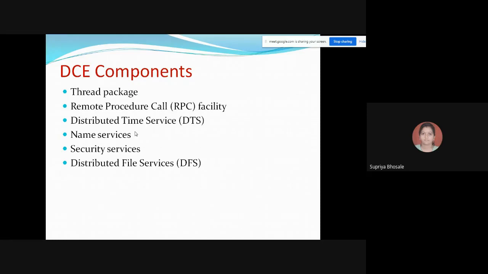So if you are sharing some of the devices or files, they should have a unique name, so that at the time of sending the data or giving access or sharing that particular resource, it should not give any kind of name conflict. Okay, so this care is taken by your name services.